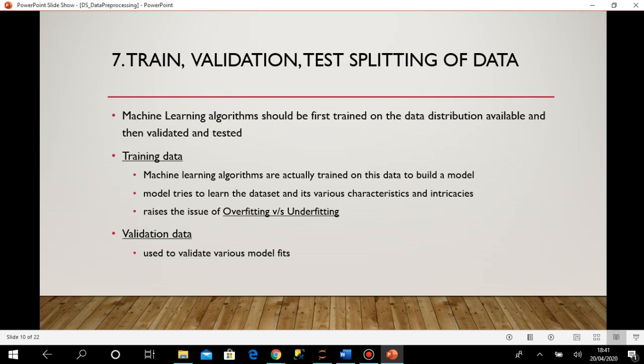So I have first divided the data and taken one portion as the training data, and then comes the validation data. Say I have a total of 100 records in a data set. In the data set, every column we term a feature, and a specific set of features gives us the target value, the value I am trying to predict. So again I will go to the Titanic dataset example.